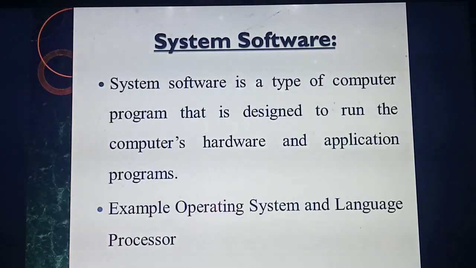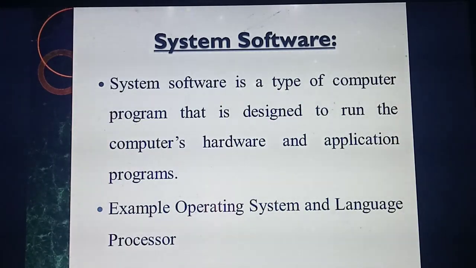Okay, so the next one is system software. Application software, you go study. What's the next thing? System software. It is also a type of computer program. Like application software, system software is also a kind of computer program. System software is mainly designed to run the computer application programs.